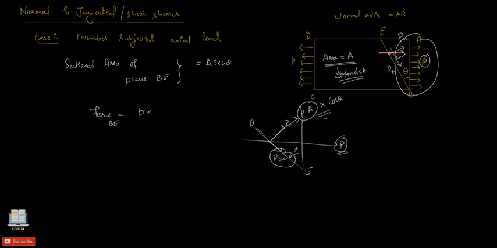This accounts to a value of 0, because sine of 0 is equal to 0. It is at 0 angle with respect to the BE, but this is at 90 degrees. So just keep it as PA cos of theta. So the normal stress Pn is equal to PA cos of theta divided by A secant theta.